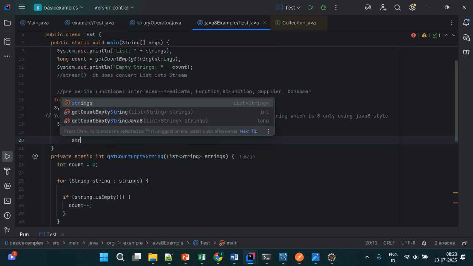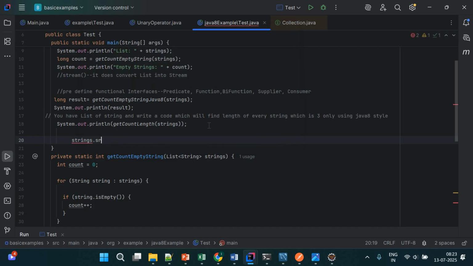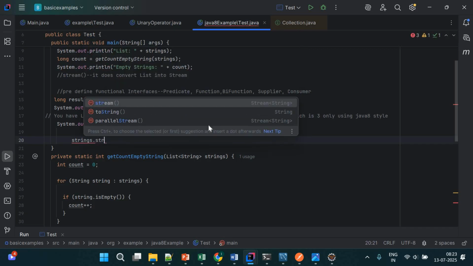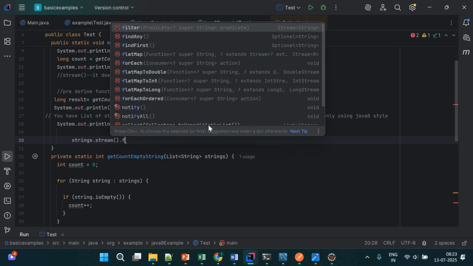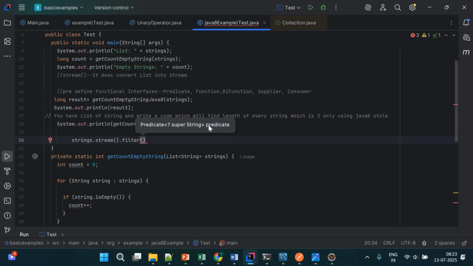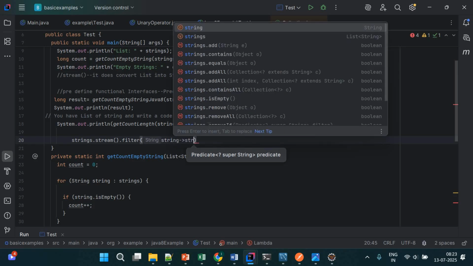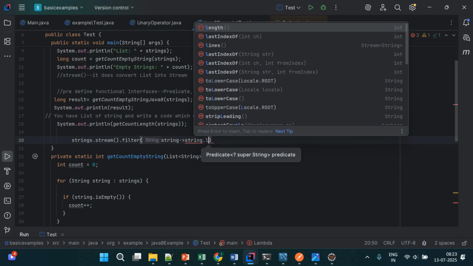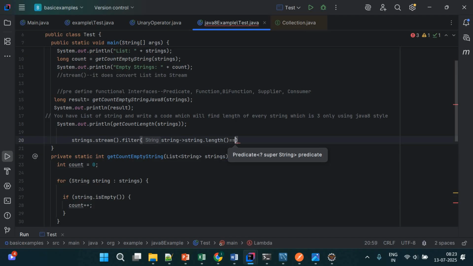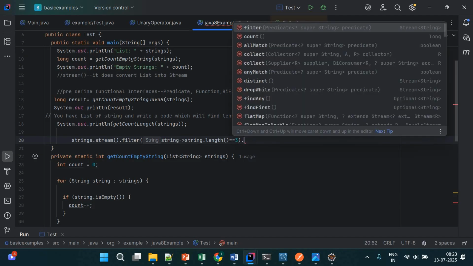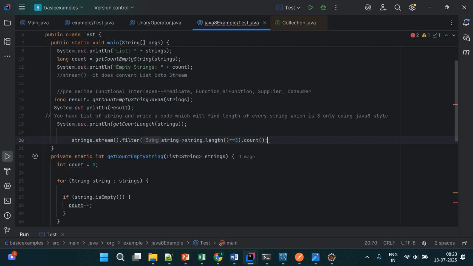We have one collection, strings dot stream, which converts it into a stream, then dot filter. Again we have to write filter. What do we write? String dot length double equal to 3, dot count. Simple, right? So strings dot stream is converting into a stream, and that stream has a method like filter which counts how many strings have 3 characters. And it is returning the result.